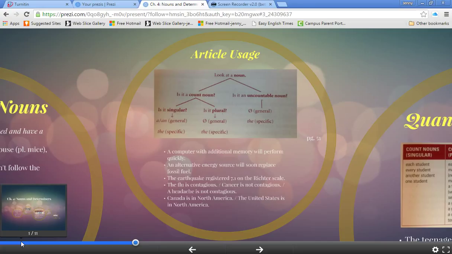And then the last sentence is illustrating number 5 on page 52, which some countries include the article the, some don't. It just depends on the country. You don't always use the with names of countries. So Canada is in North America. You don't say the Canada is in North America. But United States, part of the name is the United States, so you use the in front of it.